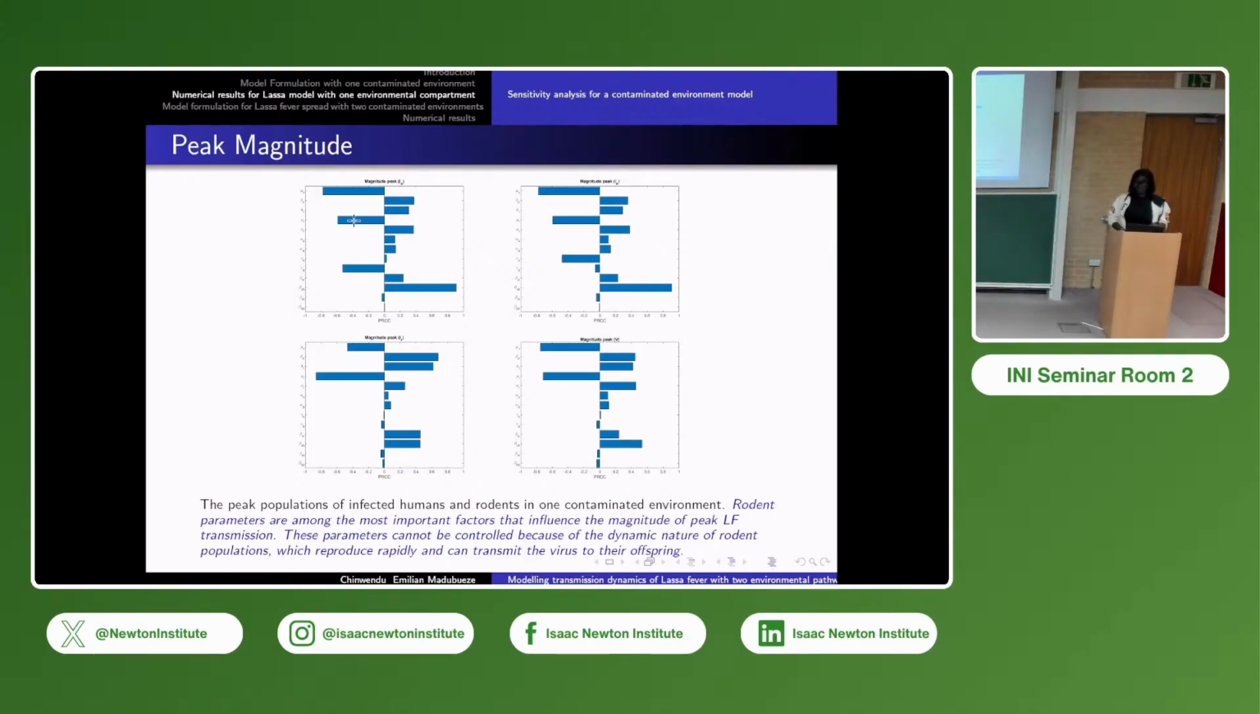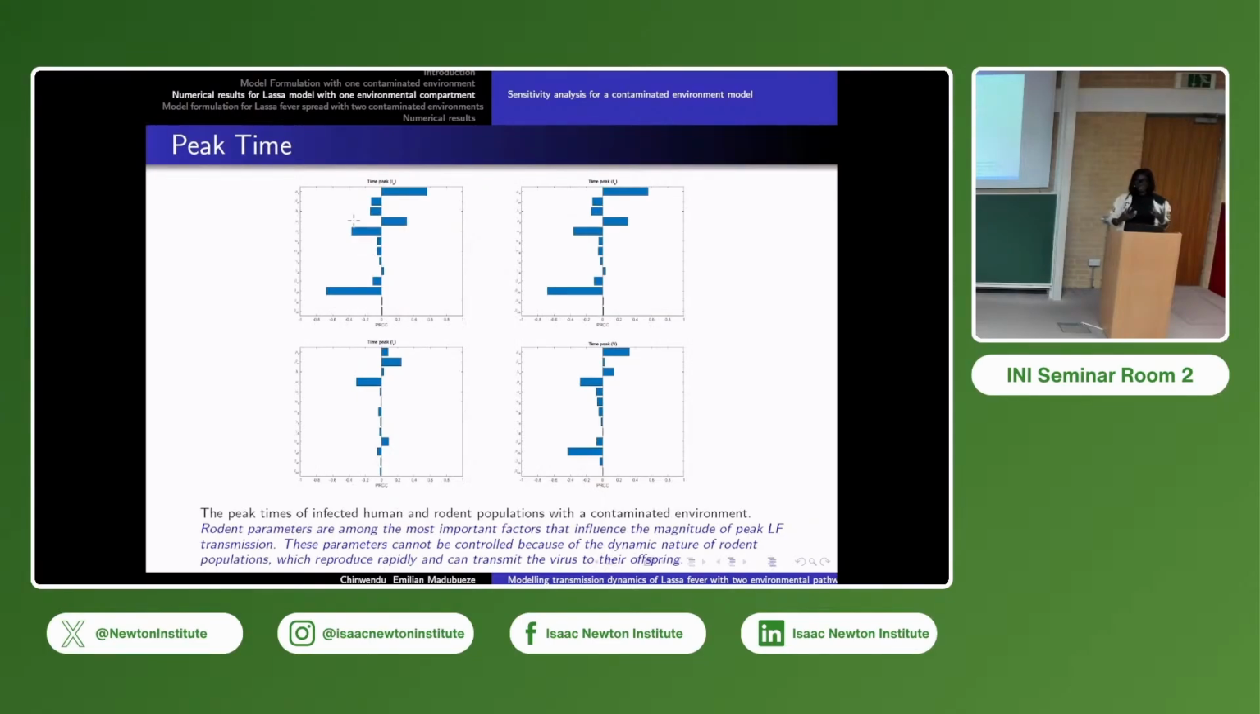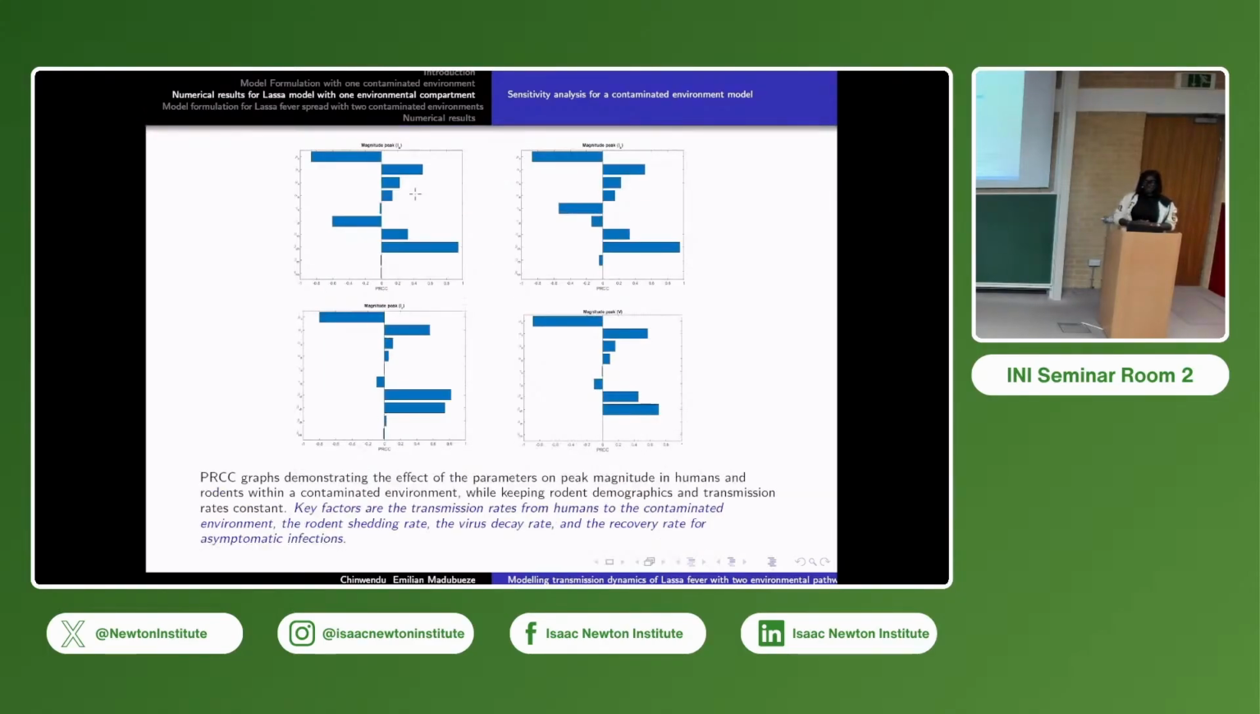But this is the peak magnitude, the parameters that contribute to the peak magnitude within that period. The same thing goes with the peak time. What parameters also contribute to that? We also find that some of the rodent parameters contribute. This is the rat-to-rat transmission. Then, of course, this is the mu view, which has to do with having a clean environment in order to take away the virus. So it will also increase the time to peak, but it will reduce the magnitude of the peak. So when we fix that, then we have this